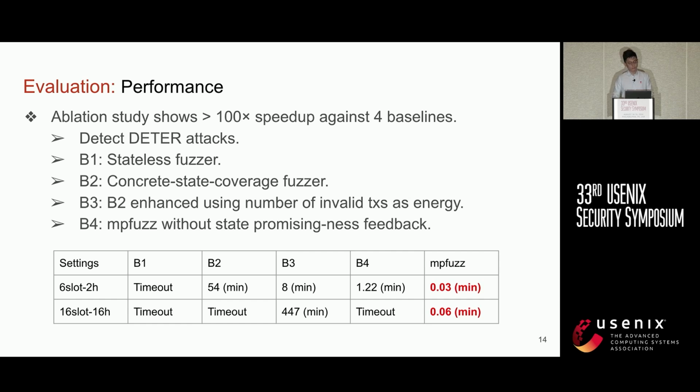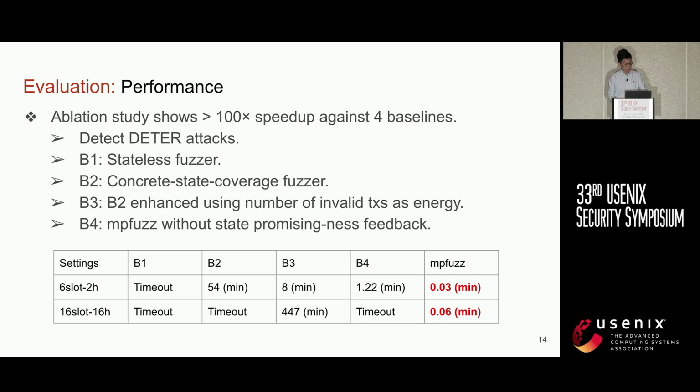We implement 4 baseline fuzzers to evaluate the efficacy of the techniques proposed in MPFUZZ as an application study. In baseline B1, we implement a stateless fuzzer. In baseline B2, we use concrete state coverage as feedback.